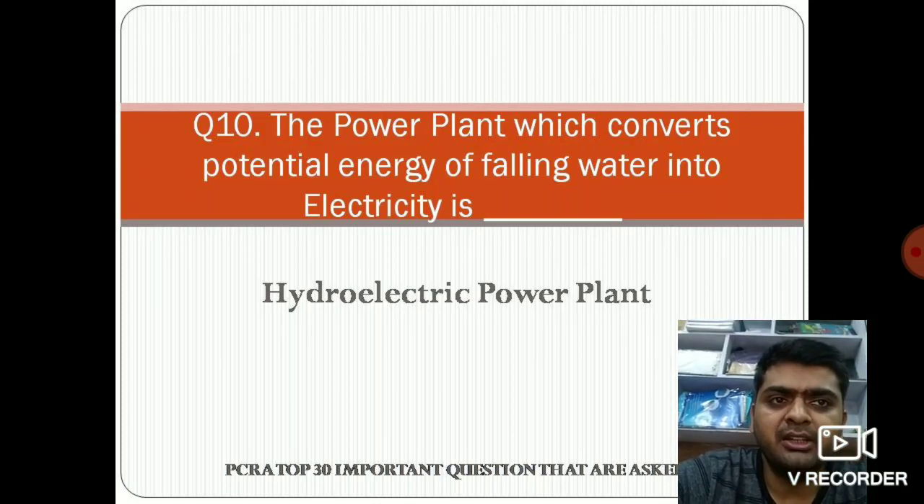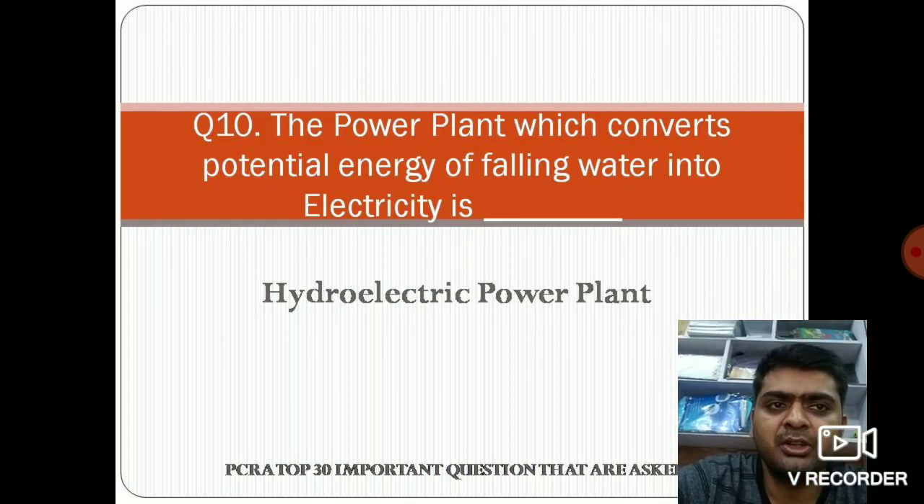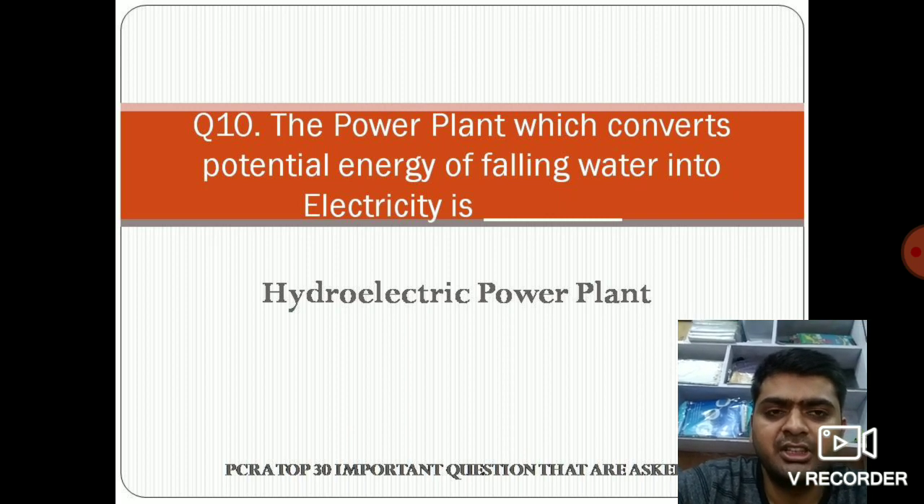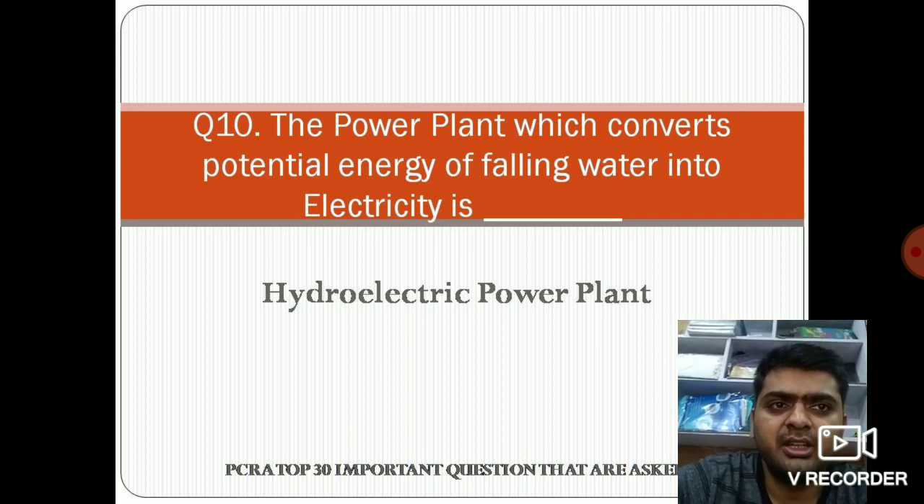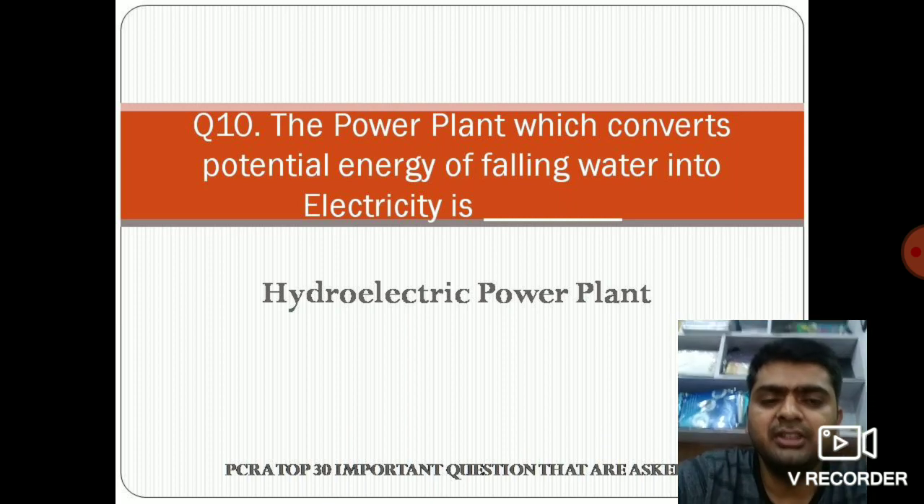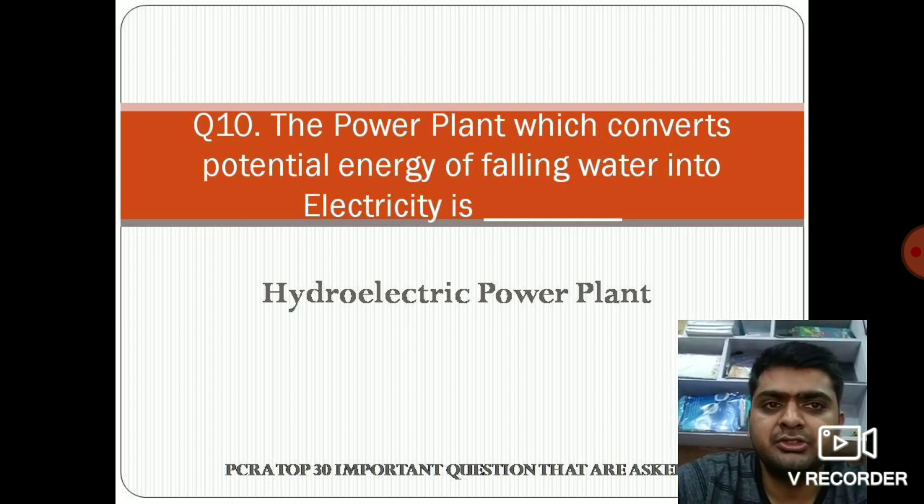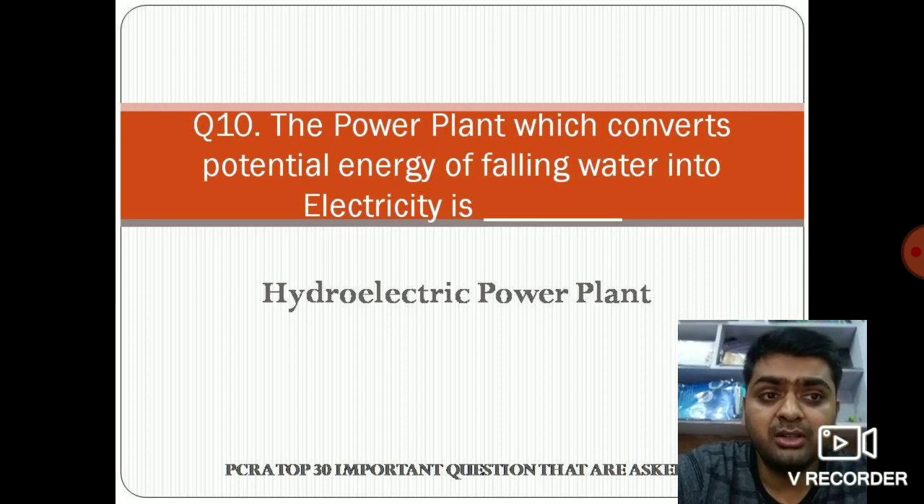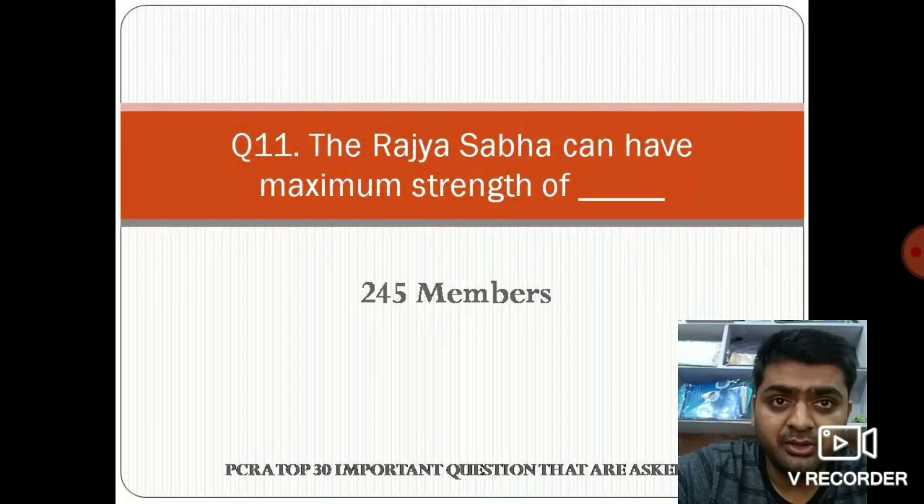The power plant which converts potential energy of falling water into electricity is? These types of plants are called hydroelectric power plants, which convert potential energy of falling water into electricity. जो falling water होता है उससे electricity produce करता है उसको बोलते हैं hydroelectric power plant. So let's move to the 11th question.